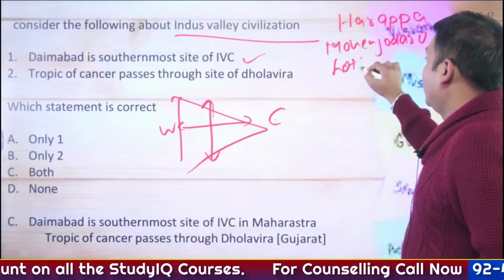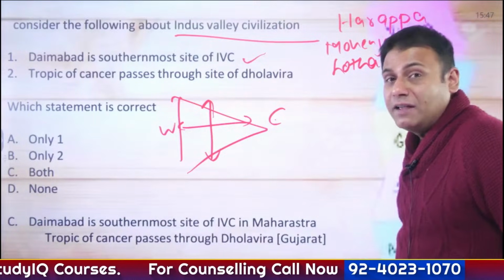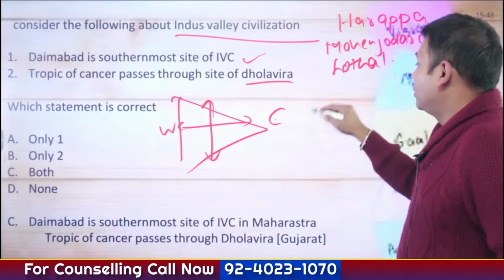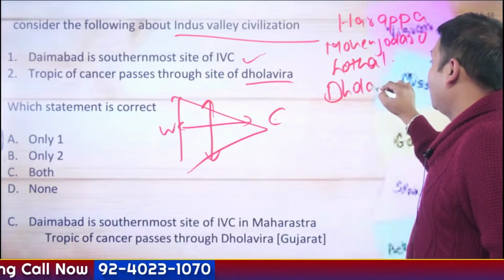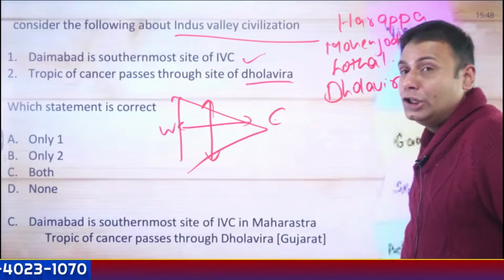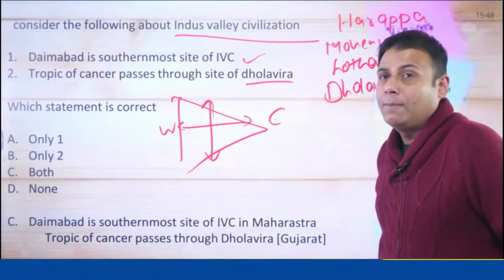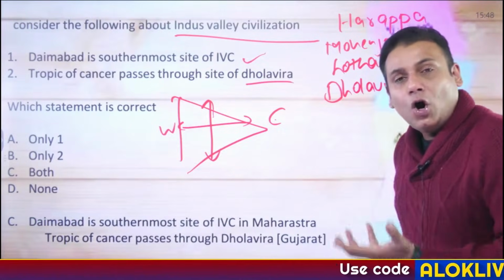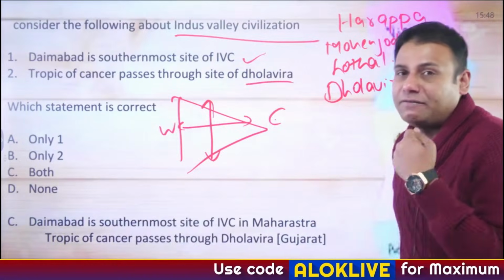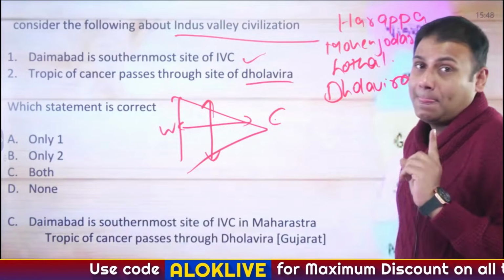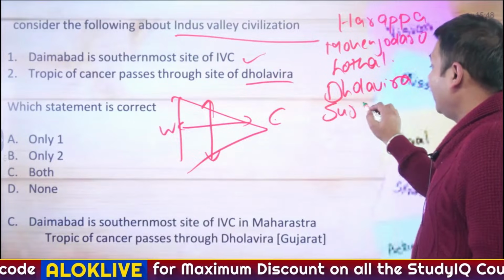Lothal, which is located in Gujarat, is called the Manchester of IVC. Dholavira, again located in Gujarat, is where the Tropic of Cancer passes through. In the local language, it is called Kotara Timba. A water conservation system or water cisterns have been observed for the first time at the site of Dholavira. Surkotara, where horse remains have been observed.